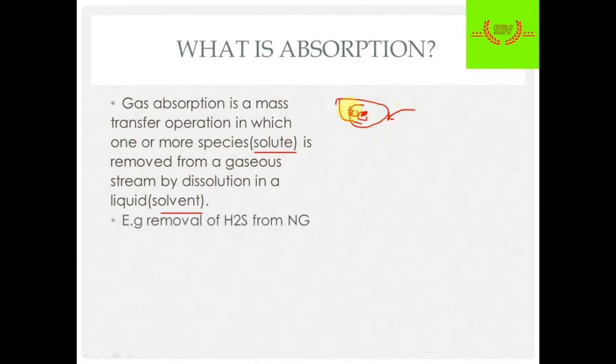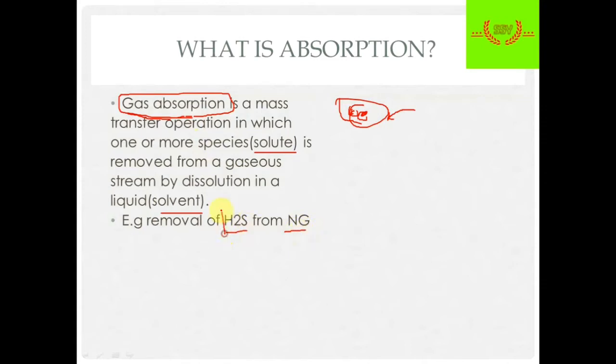Mostly absorption is done for gases, that is why here I have written gas absorption. What we remove from the gas is some particle, for example the removal of H2S gas from natural gas.